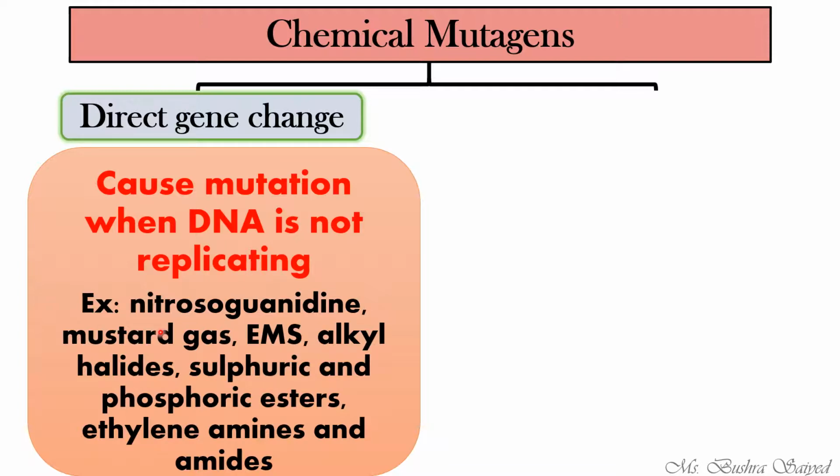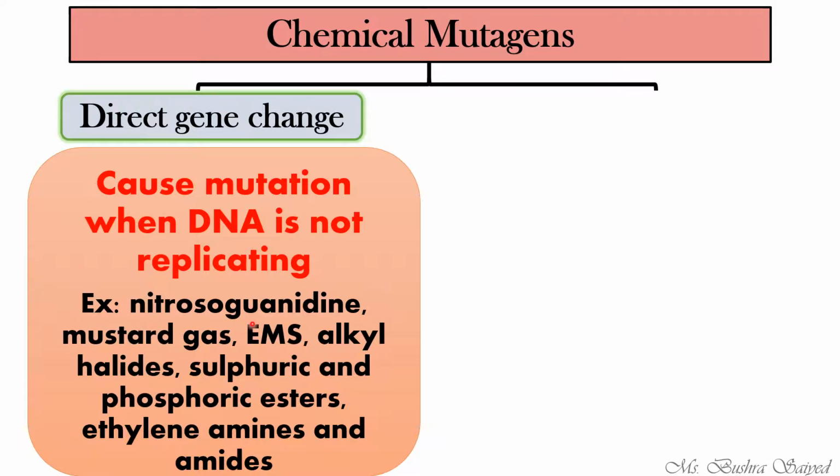Okay, so during cell division, the first thing that happens is the DNA replication. But before that, the cell has many other functions to perform, right? When it is not replicating, at that time, these chemicals will be interfering and causing changes, breakage, deletion, insertion, such kind of harmful changes in the DNA strand leading to gene mutation.